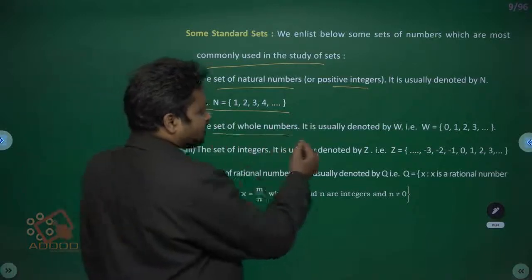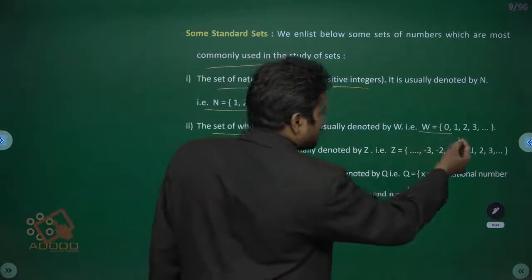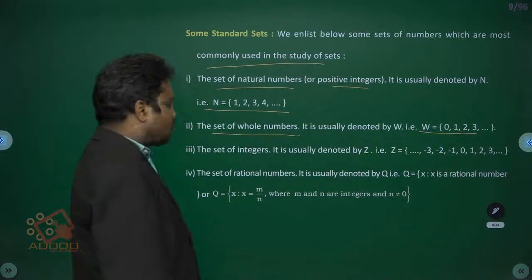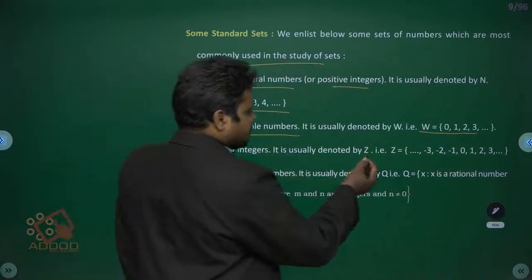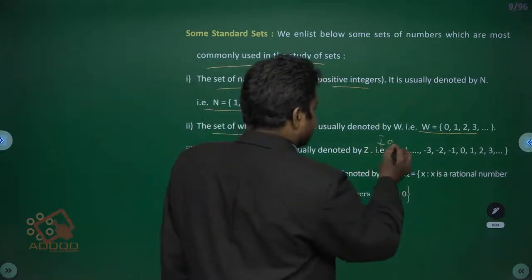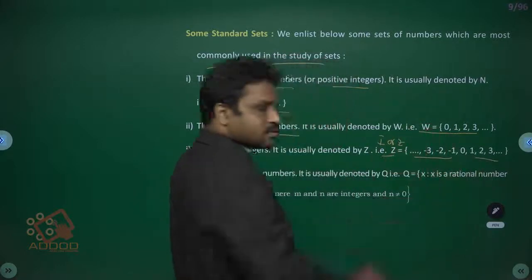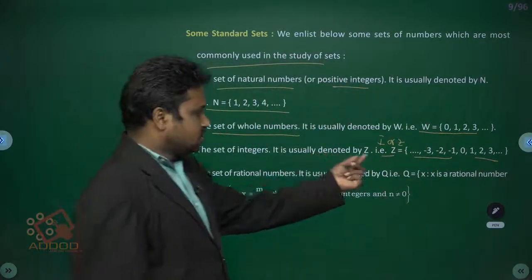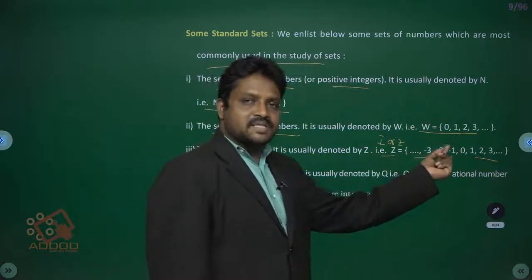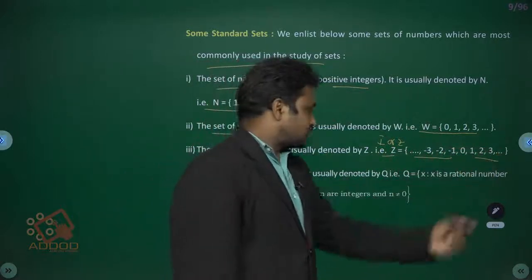The set of whole numbers is written as W is equal to the set of 0, 1, 2, 3, and so on. The set of integers is denoted by I or Z, and includes all negative numbers and positive numbers along with 0. Set of ..., minus 3, minus 2, minus 1, 0, 1, 2, 3, and so on.